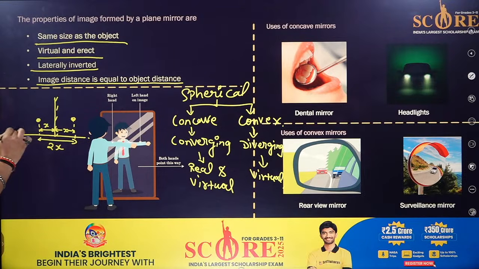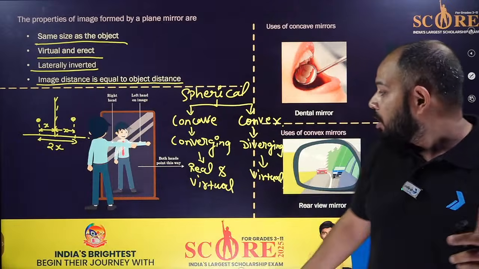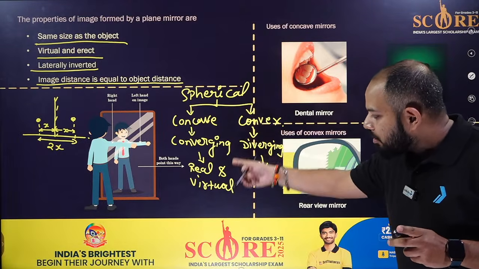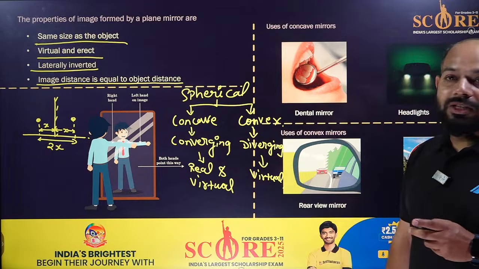Size same, distance same, laterally inverted, left seems to be the right, right seems to be the left, and virtual and erect. For the concave, converging mirror, we get real and virtual images. Convex, diverging, only virtual images we get.